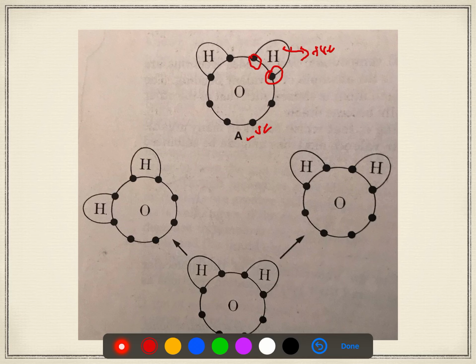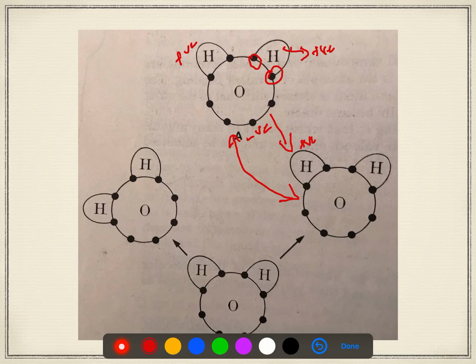The hydrogen end of the water molecule is positive, while the oxygen end is negative. Similarly, it's positive here as well. So this negative part of the oxygen atom gets linked with the hydrogen, because the hydrogen is relatively positive. It links with the negative charge of the oxygen atom, and hence these two molecules are linked.